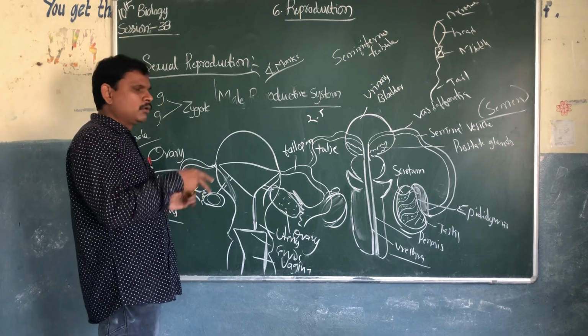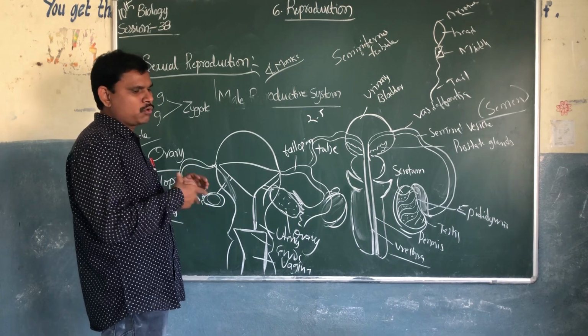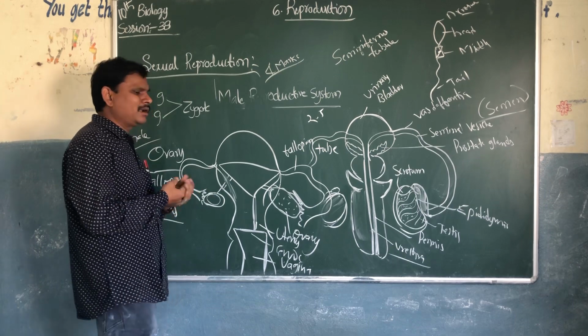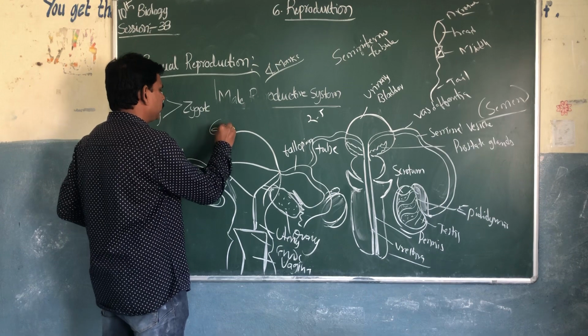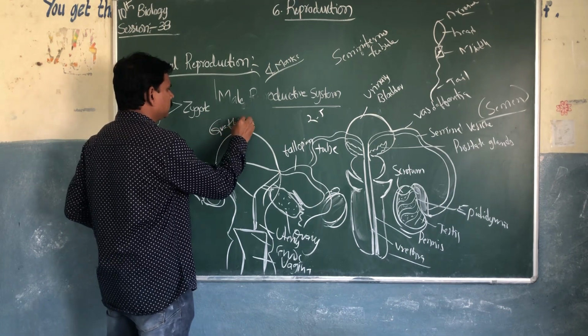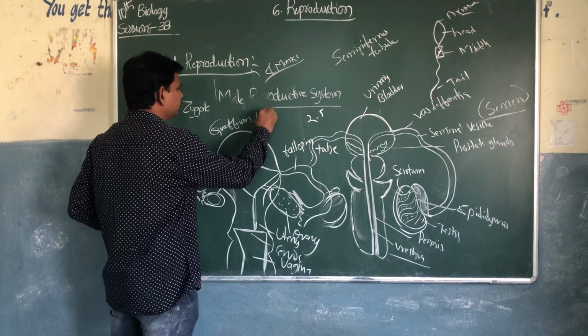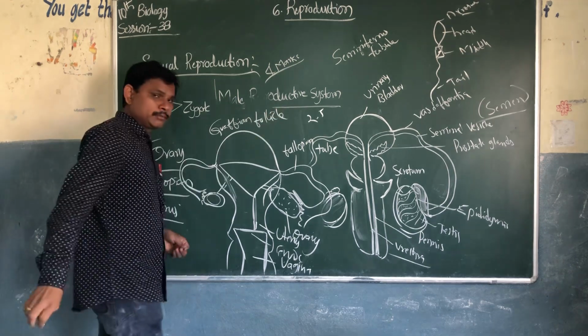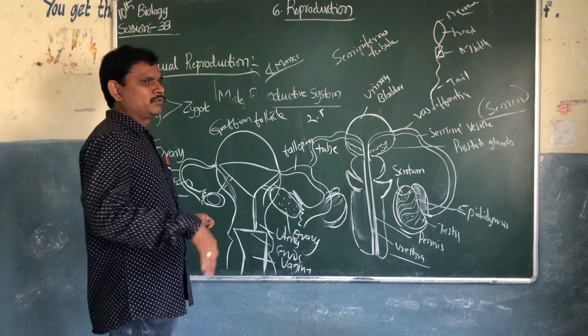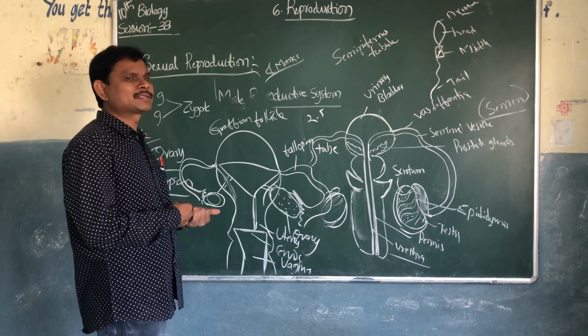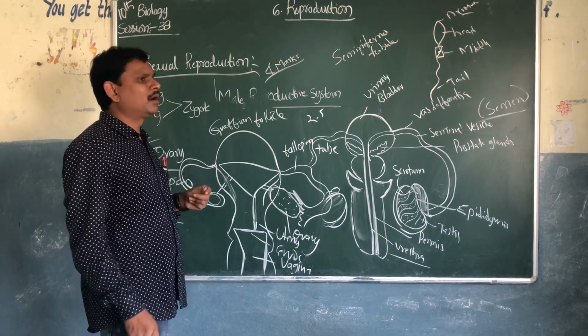So they have a fluid around this ovum. This follicle is called Graafian follicles. Before the ovum matures, they look like follicles, like small bubbles. They have a fluid around them. This follicle is called a Graafian follicle.